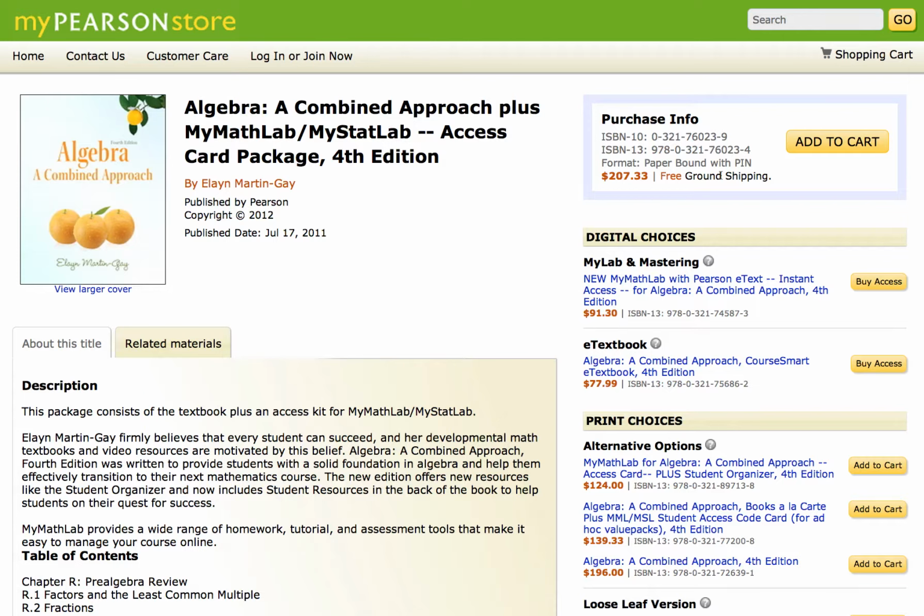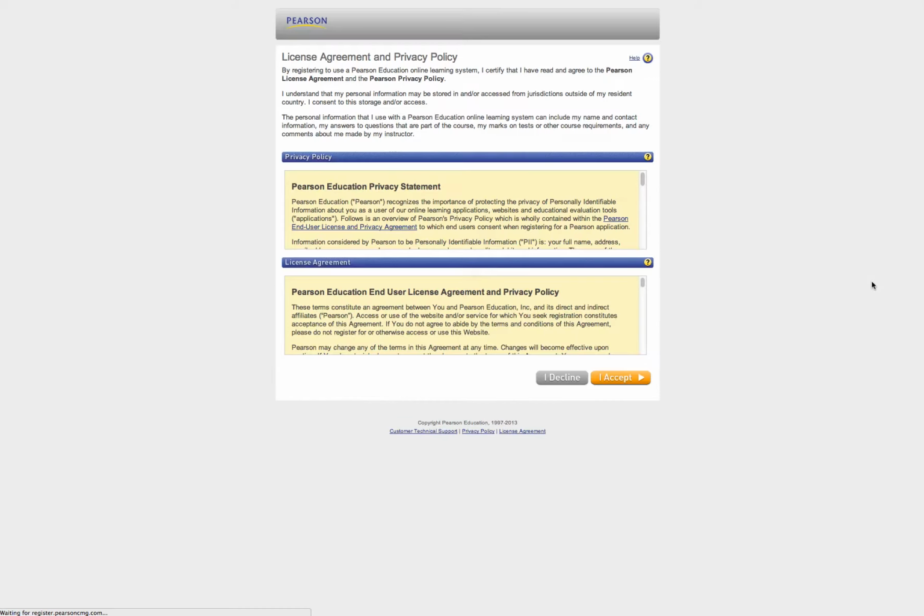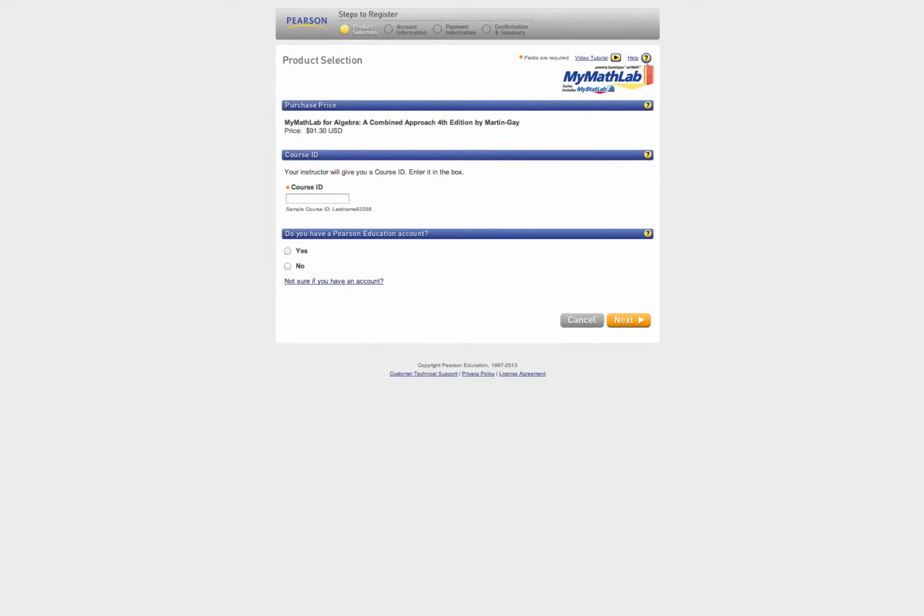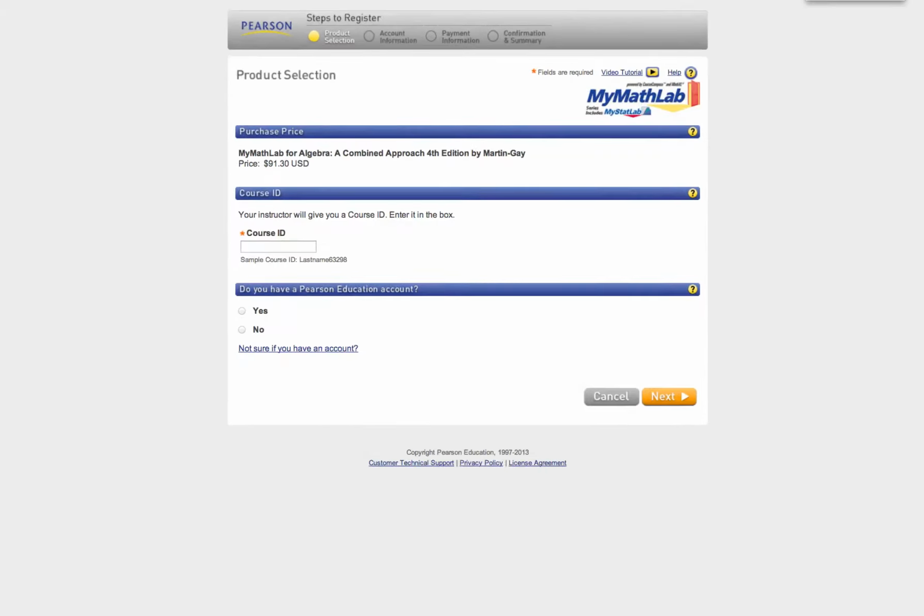So if you do this option, then you're going to have to make sure you go on to My Math Lab and register using temporary access, because you do need to start the class right away. The other option is to simply use the digital choice, and the first one here just says My Math Lab and Mastering. This is all you need. That's $91. Okay, so if you just press buy access, let's go ahead and do that. Press buy access, what would happen? There's a little license agreement you're supposed to read. You'll press accept. And let's see if I can make this a little bit bigger.